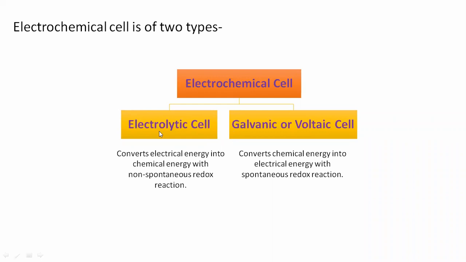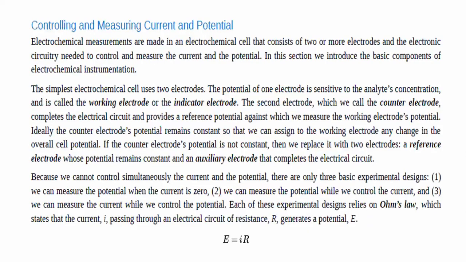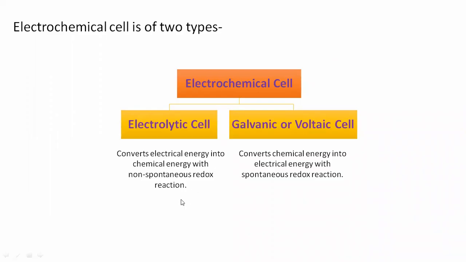An electrolytic cell converts electrical energy into chemical energy with a non-spontaneous redox reaction.